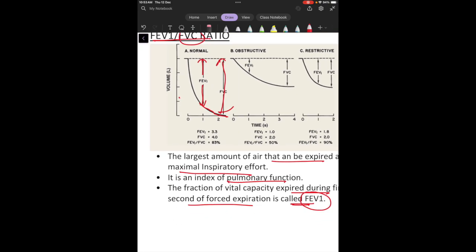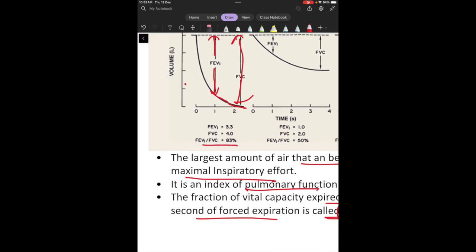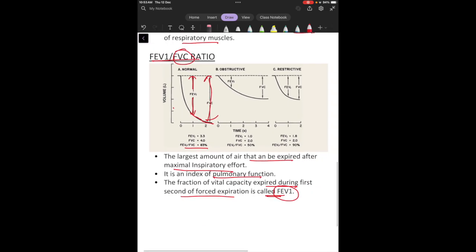So what is the significance of this? See, in a normal person generally the ratio is 83%, but in obstructive and restrictive diseases this ratio is altered. Now I will tell you why.